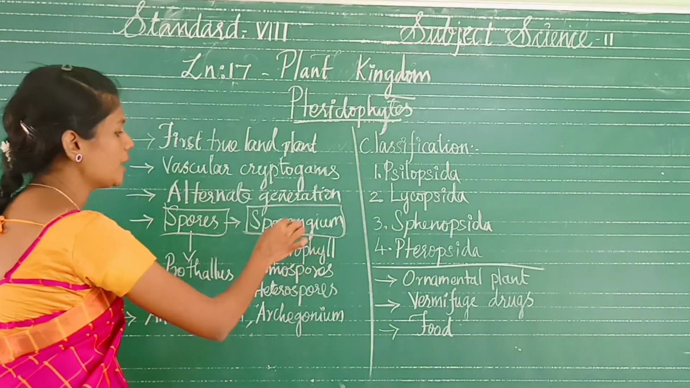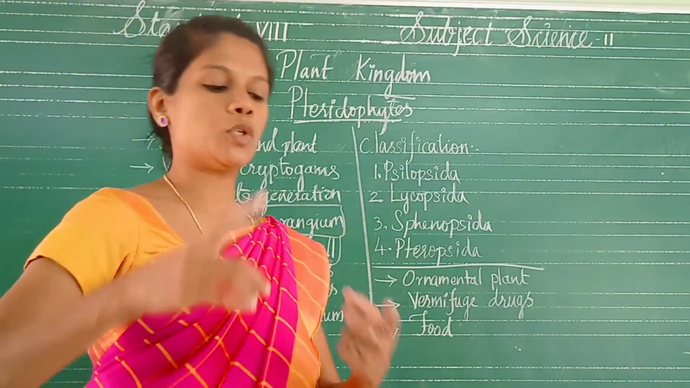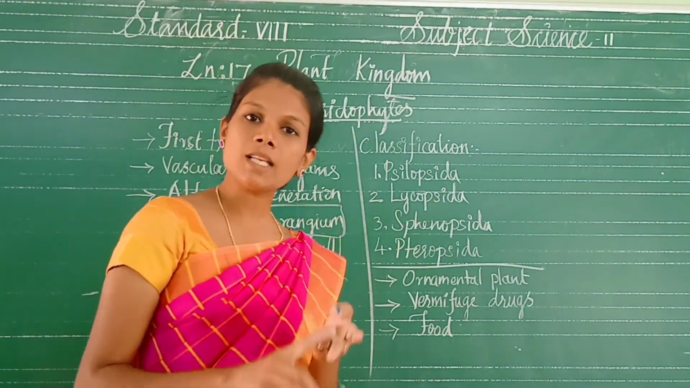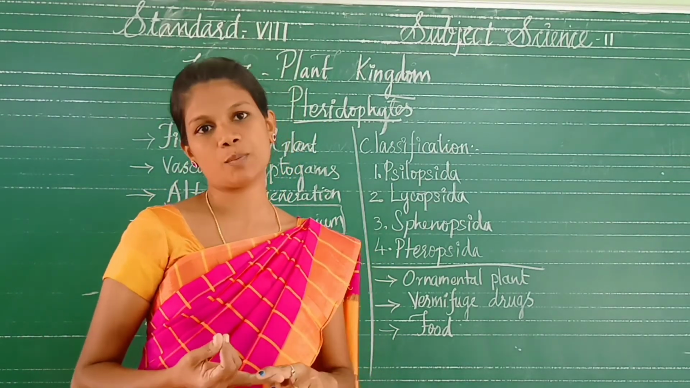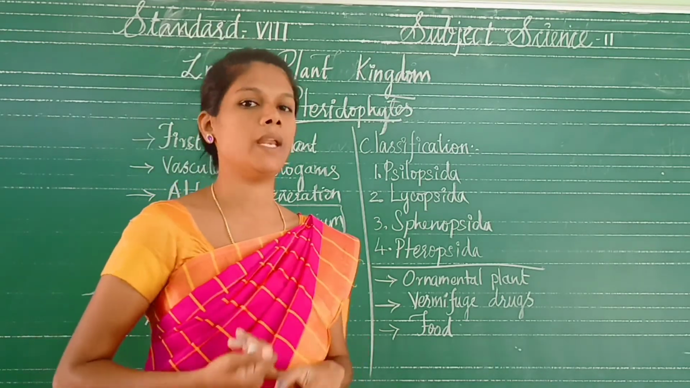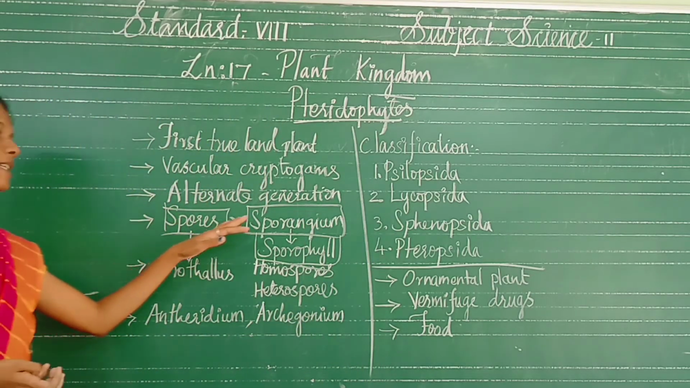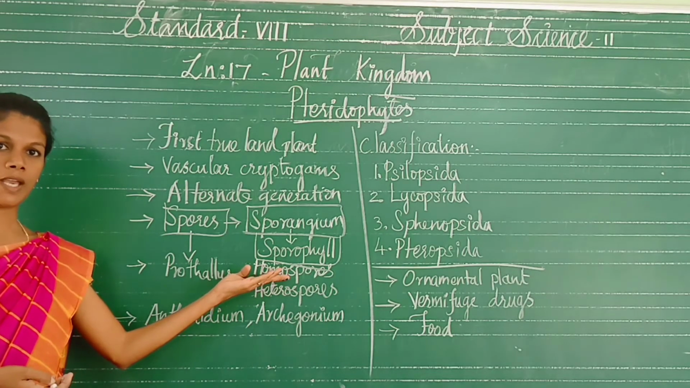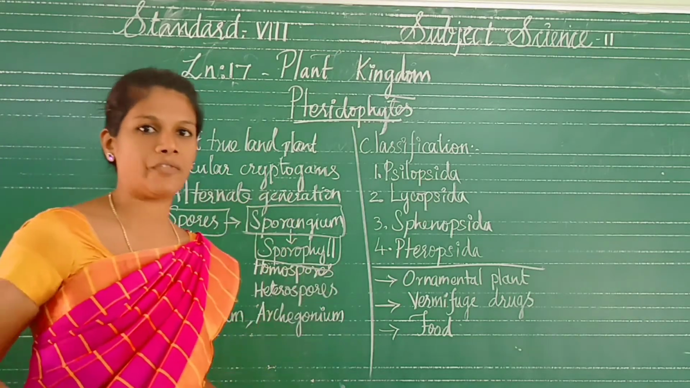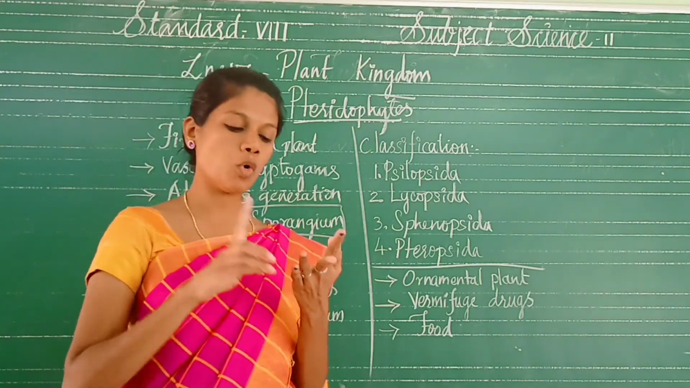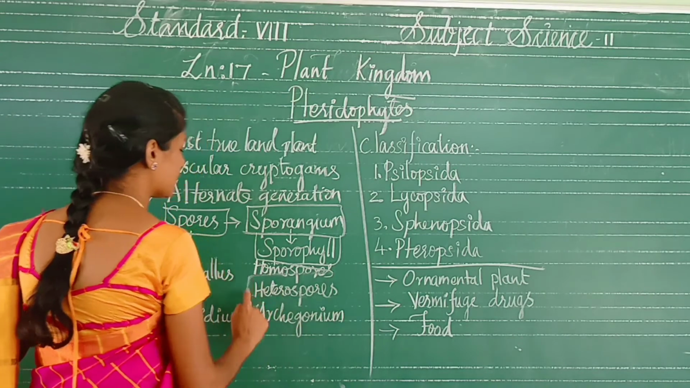The sporangium is produced from a leaf-like structure called the sporophyll. So the sporophyll produces the sporangium. Inside the sporangium, spores are present. Two types of spores are there: microspore and megaspore. Microspore means male, megaspore means female. If microspore and megaspore are both present in the same sporangium, that is homospory. If they are produced separately, that is heterospory. Homo means same, hetero means different.